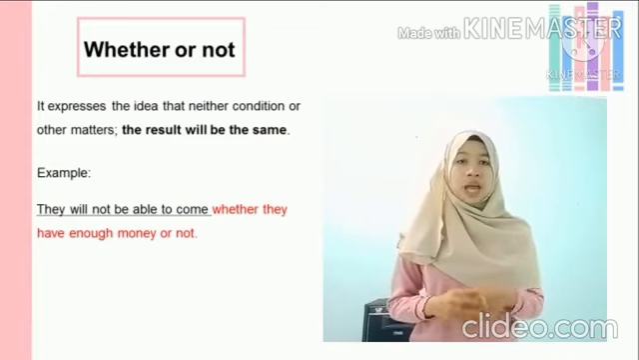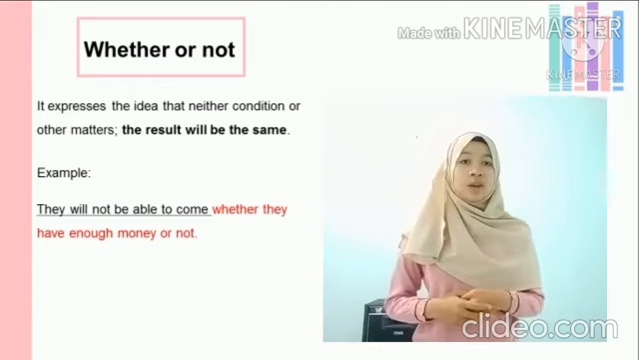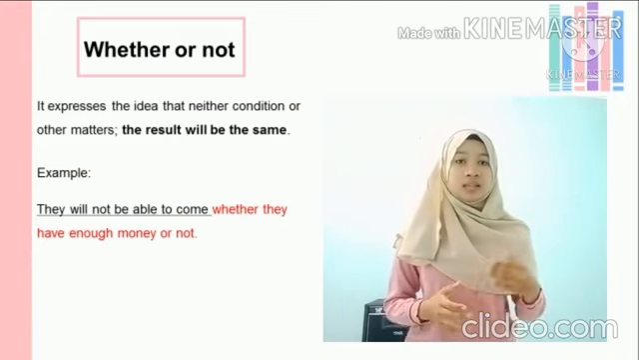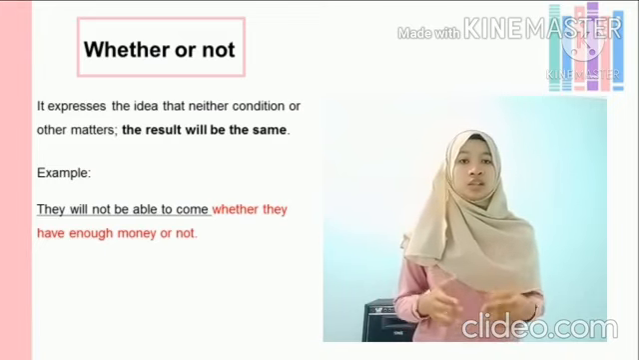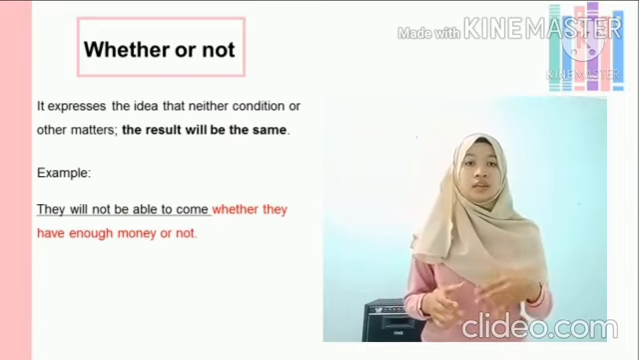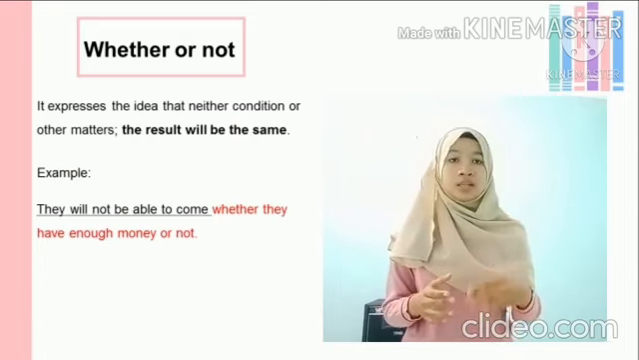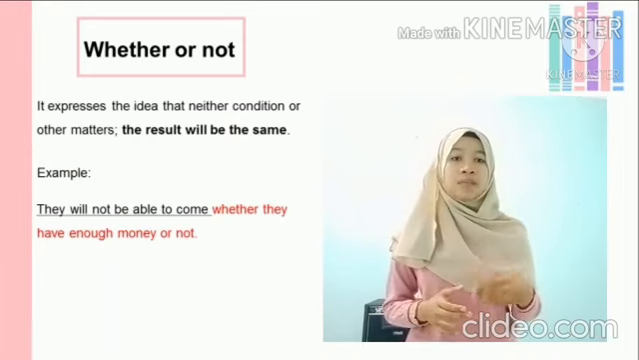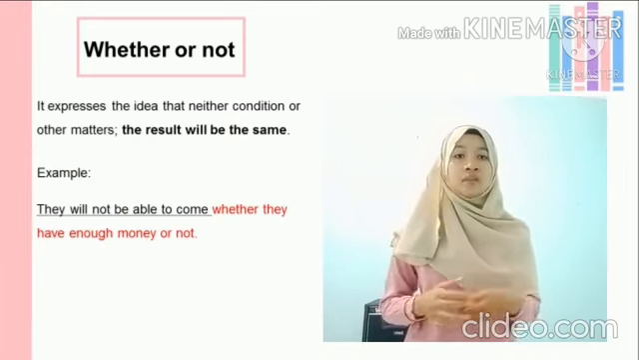For example, they will not be able to come whether they have enough money or not. What does it mean? This sentence produces the same result: they will not be able to come. The difference is: they will not be able to come if they have enough money, and they will not be able to come if they do not have enough money.